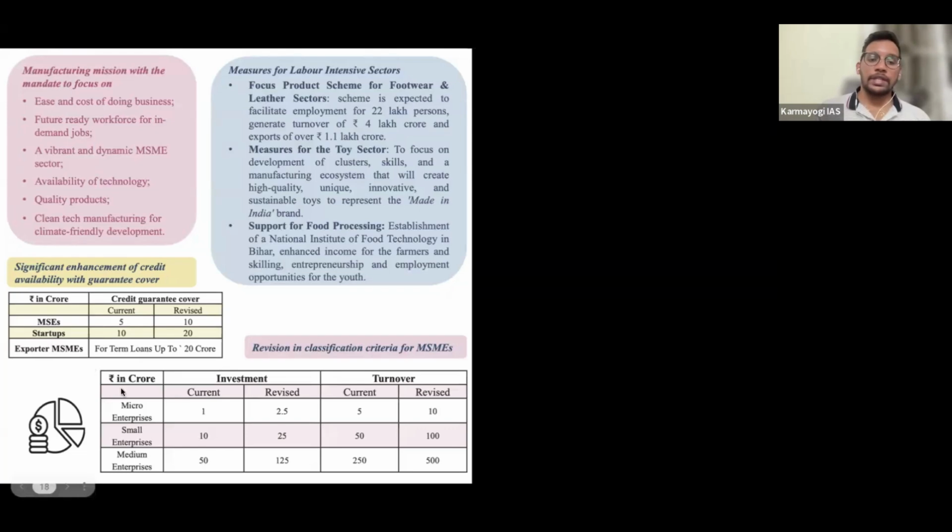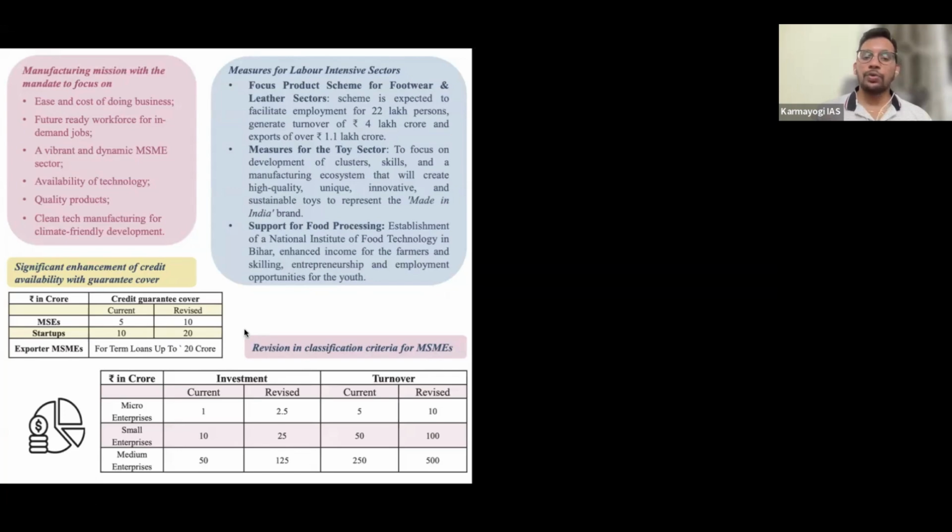And then exporter MSMEs, whatever MSMEs are specifically working on exports, loans up to 20 crore will be guaranteed. So you give loans to the export MSMEs, we guarantee up to 20 crore. So nothing to worry. So this is to push the startups as well as export MSMEs specifically, right?